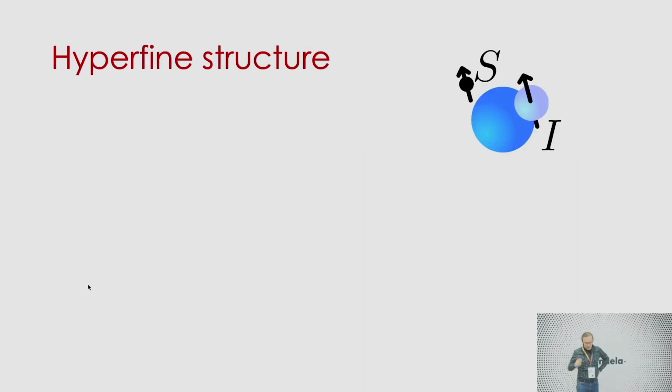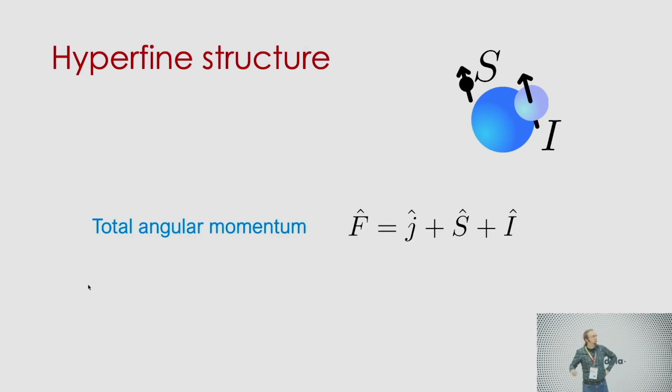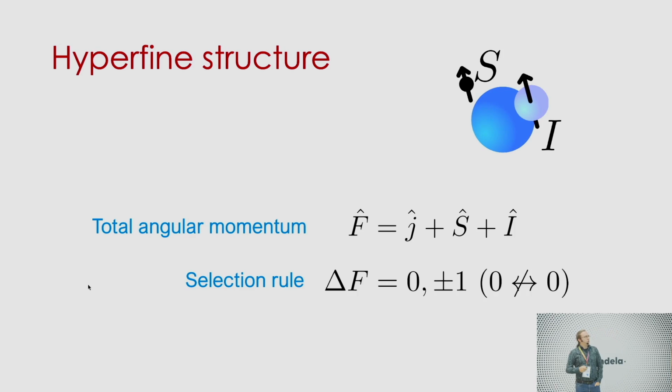So okay, what is hyperfine structure? We have electron spin, we have nuclear spin, and we have rotation of the molecule. This all together couples to some total angular momentum F, and this F labels our hyperfine states. Now this also has a selection rule, so we can change that F by 0, plus or minus 1, but not more.